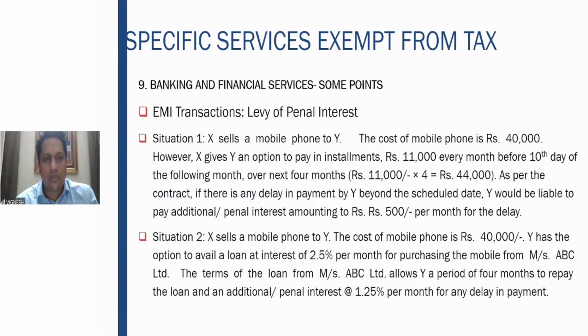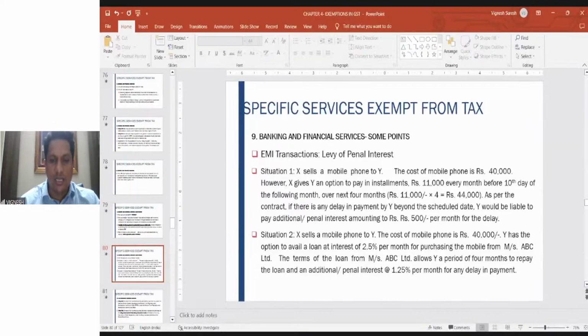Situation 1. X sells a mobile phone to Y. Cost is 40,000. X gives Y an option to pay in installments, 11,000 every month over the next 4 months. That is, including interest, the cost is 44,000. As per the contract, if there is any delay in payment by Y beyond the scheduled date, Y would be liable to pay additional or penal interest amounting to rupees 500 per month for the delay. So in situation 1, he is paying 500 per month per delay.